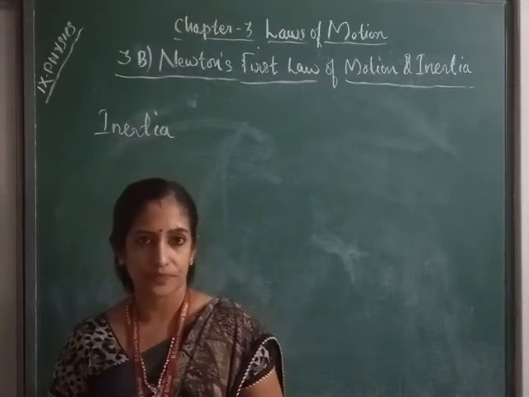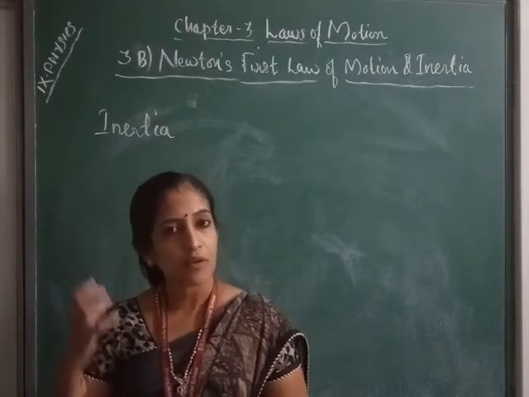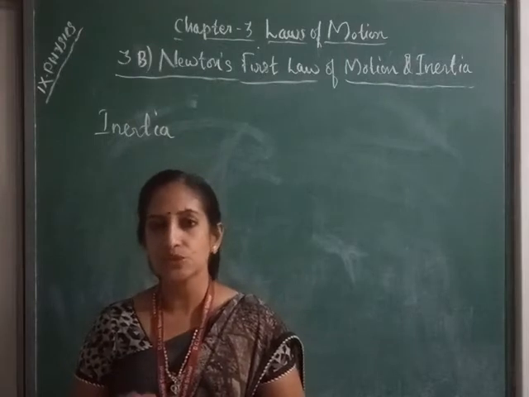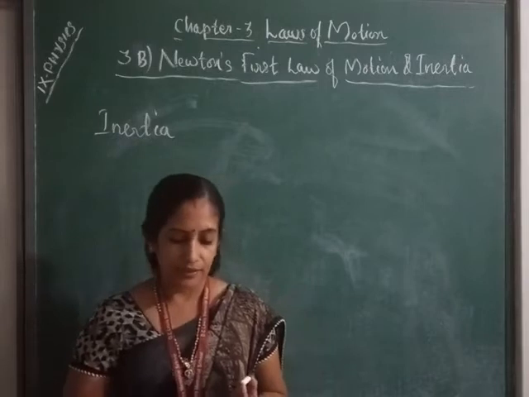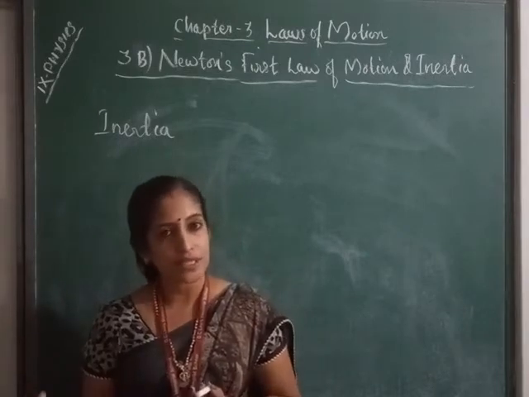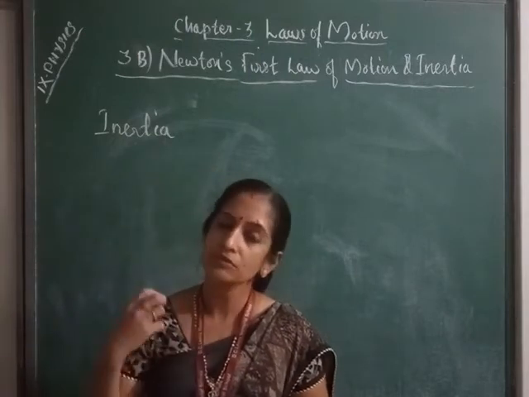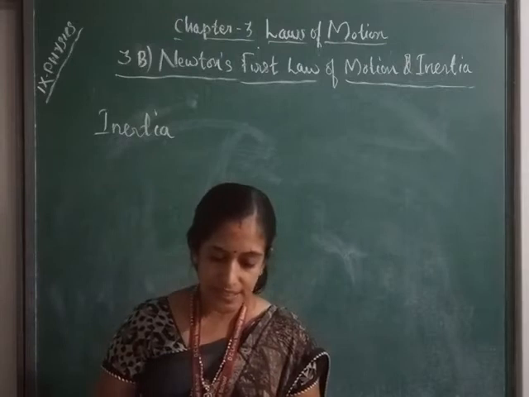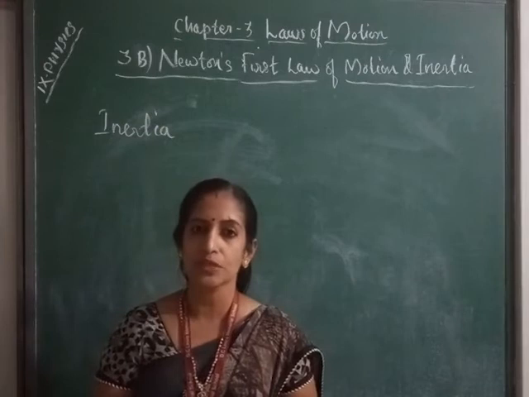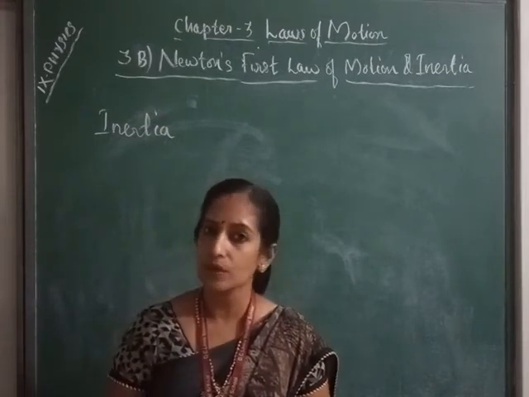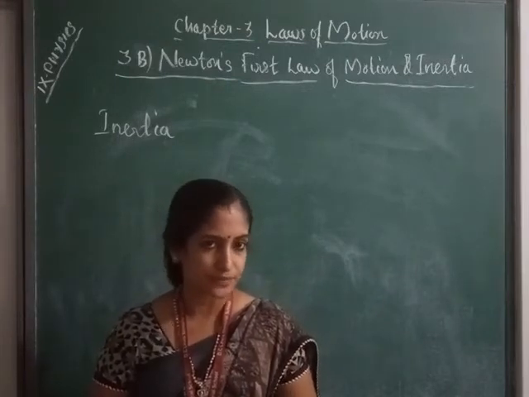What is inertia? If an object is in the state of rest, the object will have the tendency to remain in the state of rest only. Then, if the object is moving, the object itself will have the tendency to keep on moving. So this tendency of an object to remain in its state can be called inertia. One more time. Suppose an object is in the state of rest.